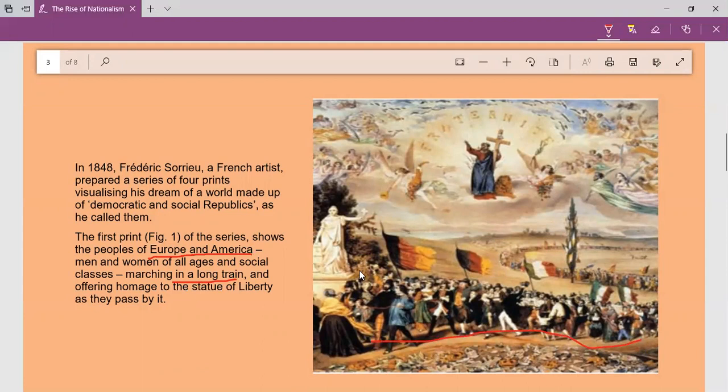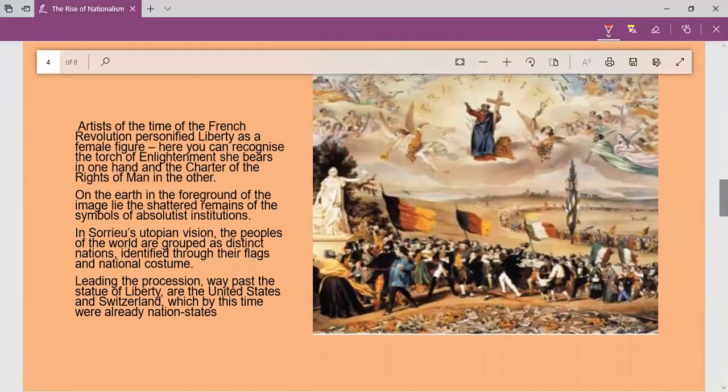They are giving homage, giving respect to the Statue of Liberty, the Statue of Freedom, which is erected over there. People are showing respect to it as they pass.